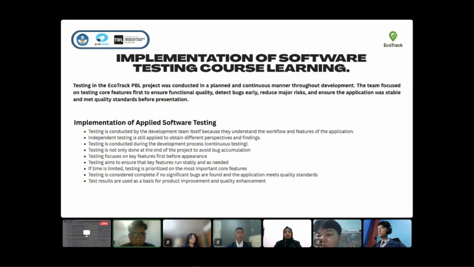Implementation of applied software testing. Testing is conducted by the development team itself because they understand the workflow and fit of the application. Independent testing is still applied to obtain different results during the development process. Next.